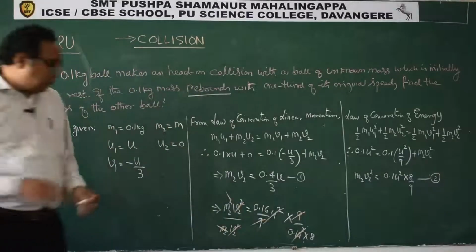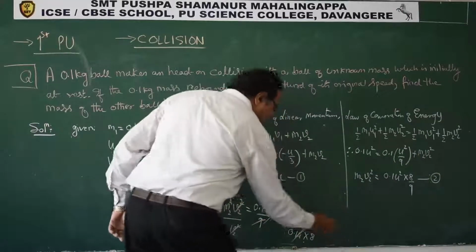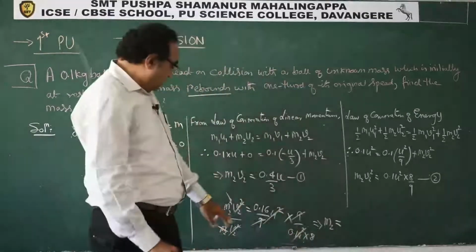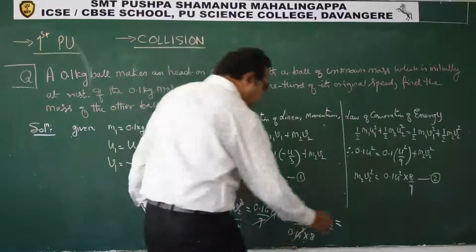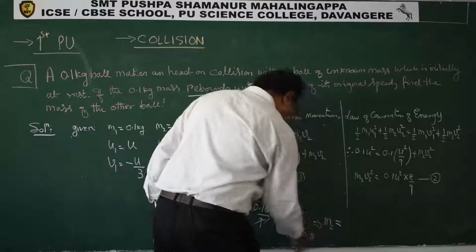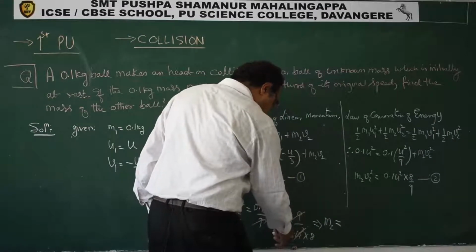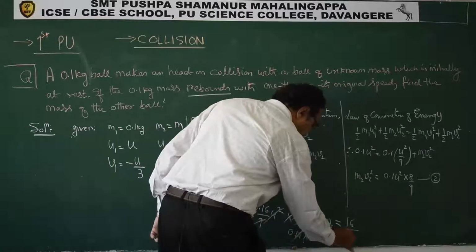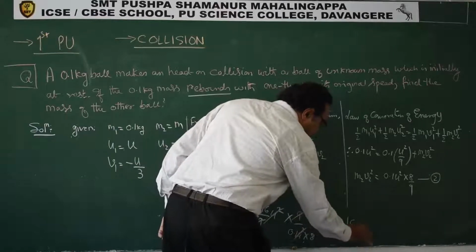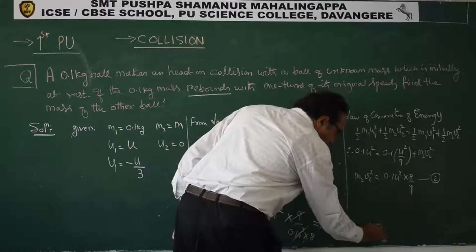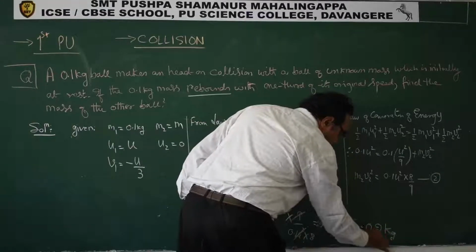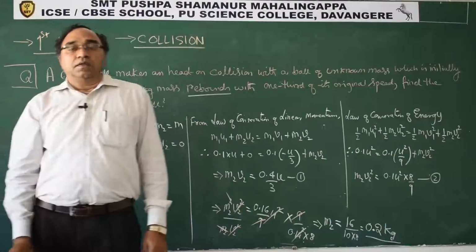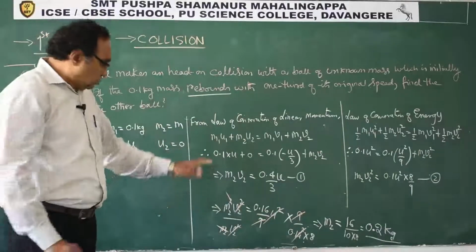So what we get now? From this we can say m2 is equal to, we have here 0.16, 0.1, so we get this as 16, and here we get 10 and 8, so 8 to 16, so 0.2 kg. This is how we can find out the mass of the unknown.